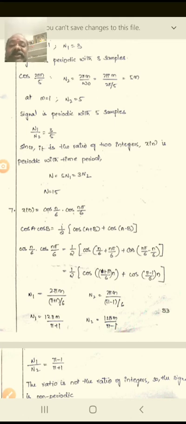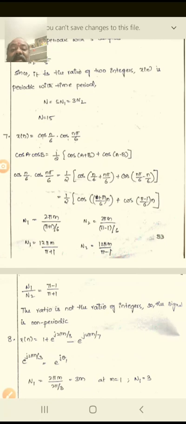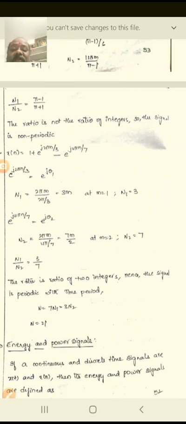Taking the ratio of n1 and n2, the 12 pi m terms cancel, and n1 by n2 equals pi minus 1 by pi plus 1. The ratio is not a ratio of integers, so the given function is a non-periodic or aperiodic signal.